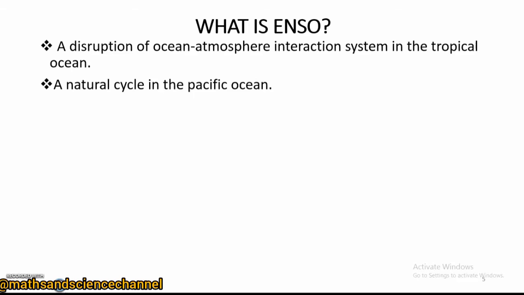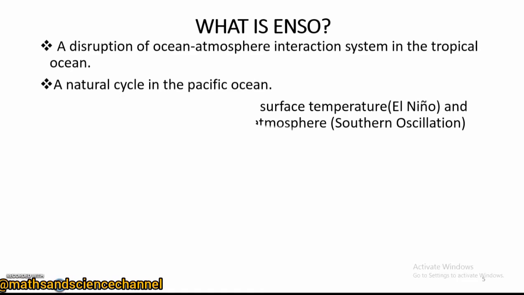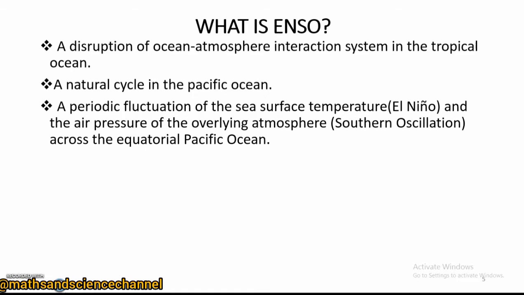So we realize that it brings changes to our climate and weather through varying temperature, through changes in winds and also clouds. So these variables come together to bring changes to our climate systems and also to our weather. Yeah. So in the third point we have a periodic fluctuation in the sea surface temperature, which is the El Nino.